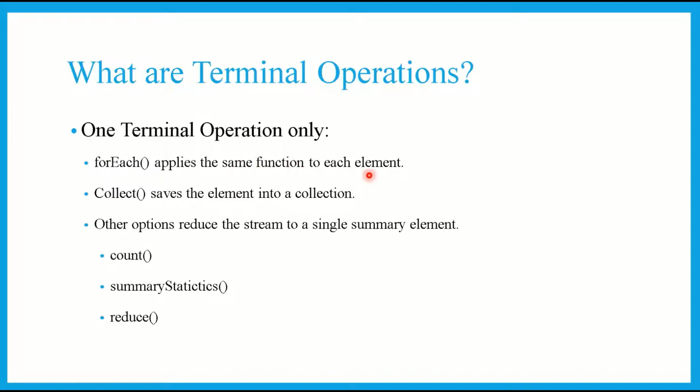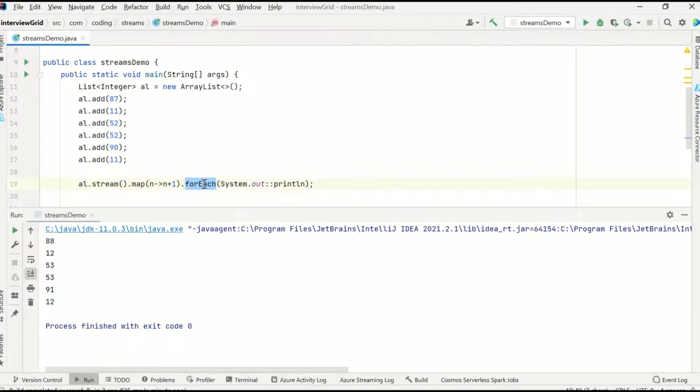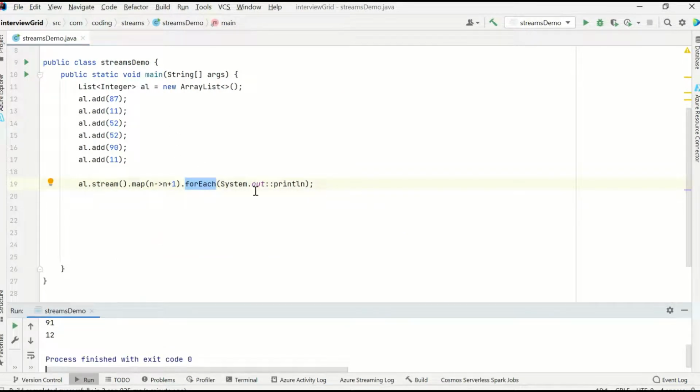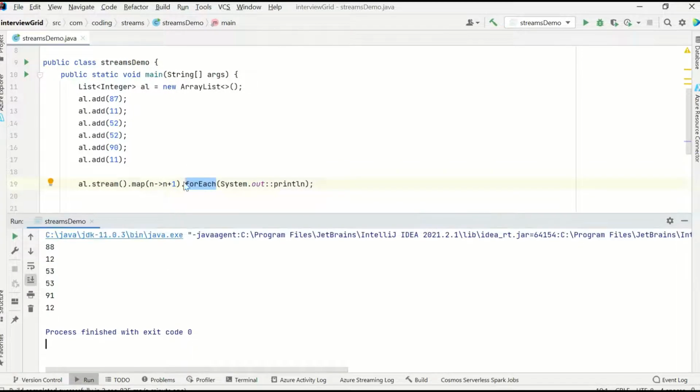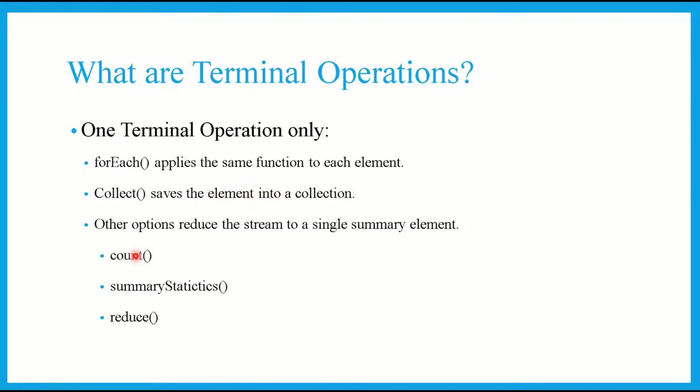forEach applies the same function to each element. Collect is a terminal operation. I gave you an example of forEach, and before this I gave you an example of collect, so these are two terminal operations. Whatever the intermediate operation returned, it was a size of 6, and forEach also gave us the same size. Collect also does the same thing. But there are certain terminal operations which give only one value. These reduce the stream to a single summary element, for example count, summary statistics, and reduce.